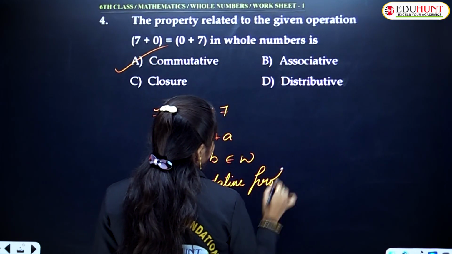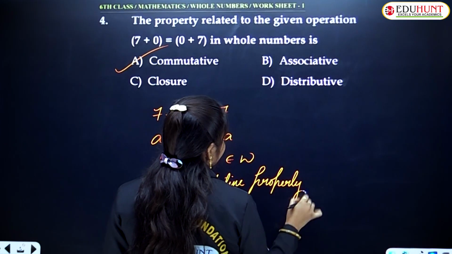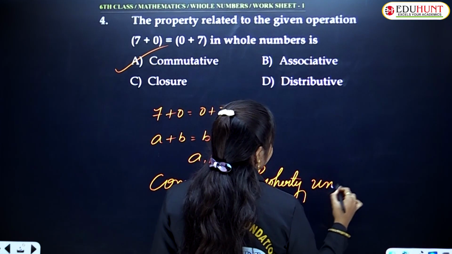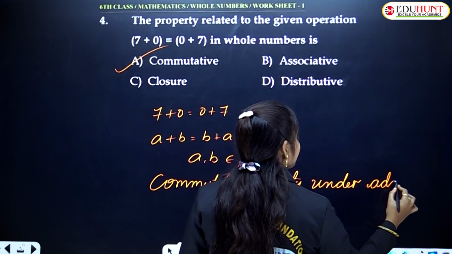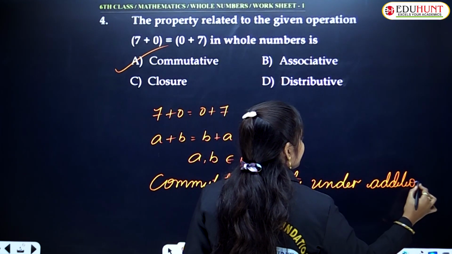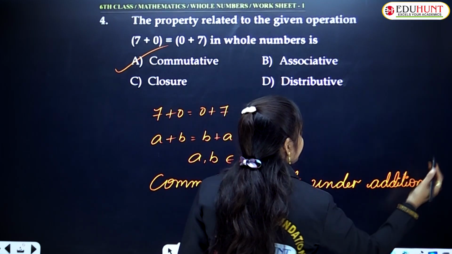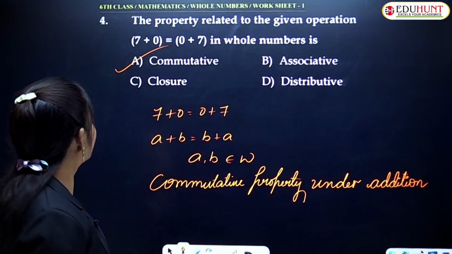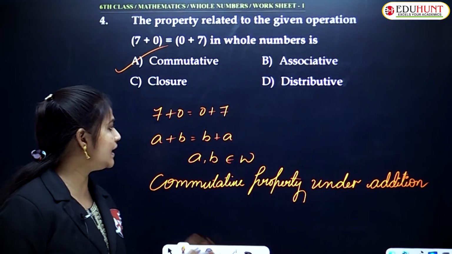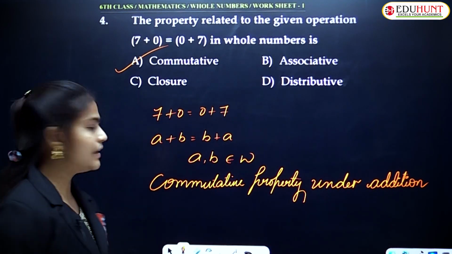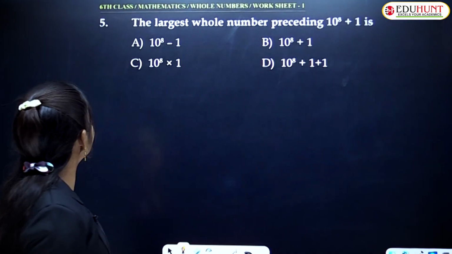Commutative property under addition. So which one is the answer here? Option A is correct, that is commutative property under addition. Clear? Next, let us see question number 5.